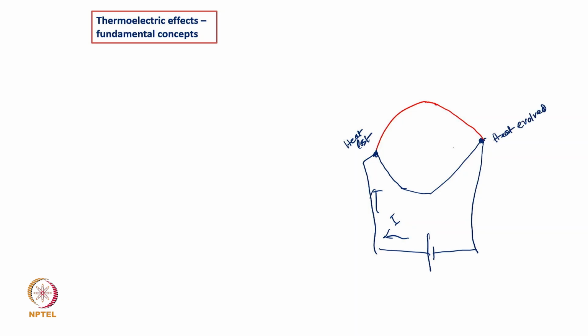That means now I have created a temperature difference of Th minus Tc just by passing current in this thermocouple. This is known as the Peltier effect.